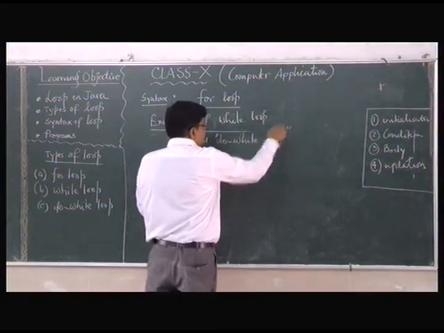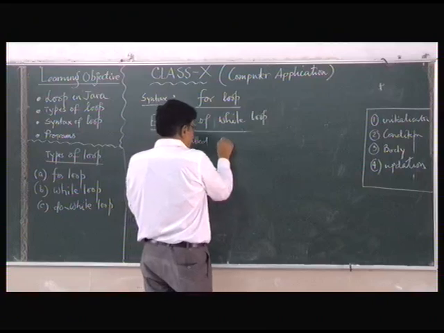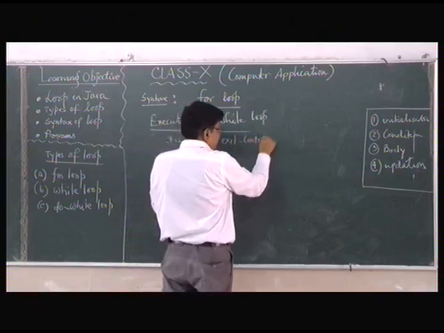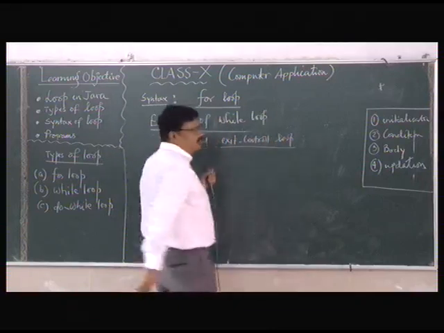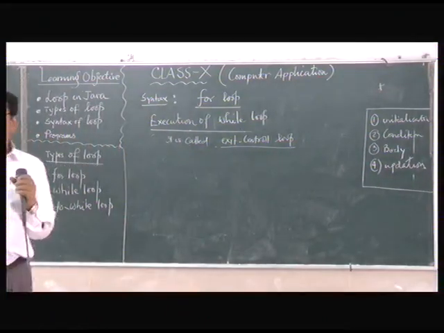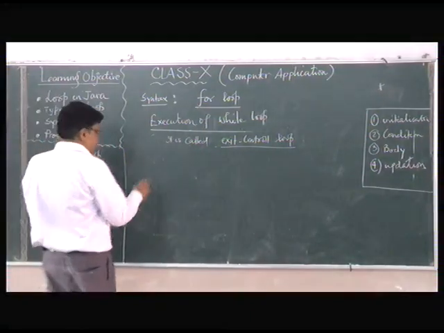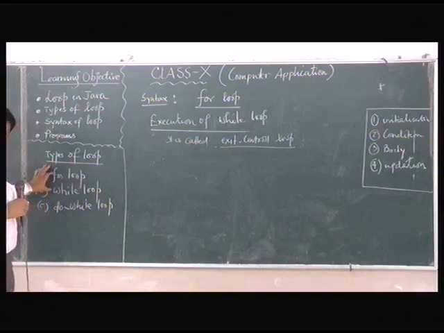Now why is it called do while loop? Sorry, it is called an exit control loop. Now why is it called an exit control loop? Because it checks the condition at the exit point only. Now let us see how it is actually happening. This is different from the other two types of loop.